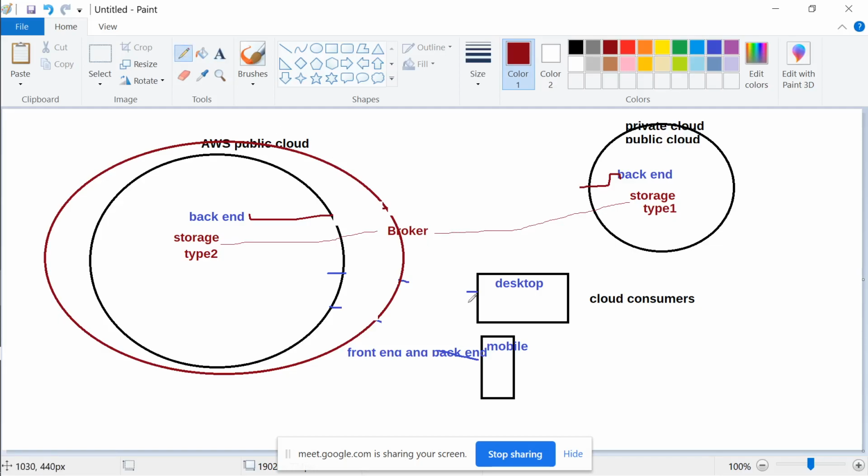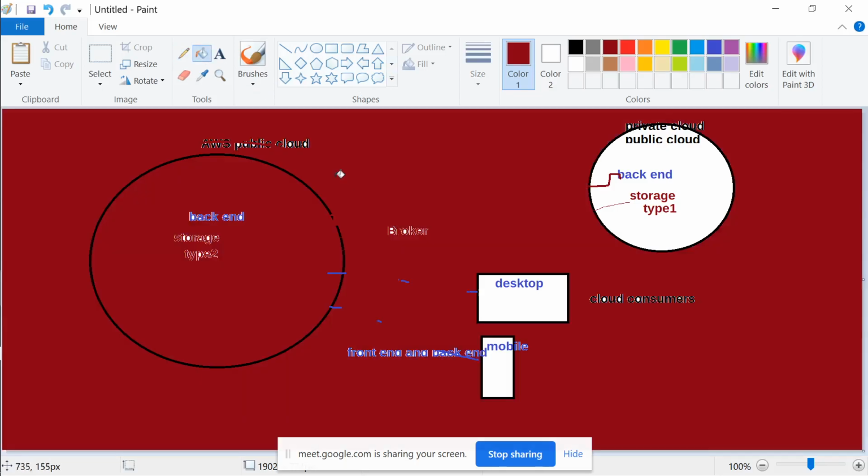In the same way, this device would also travel through the broker into the cloud over here. So the broker is like your protective layer, just like we have an atmosphere around the earth.